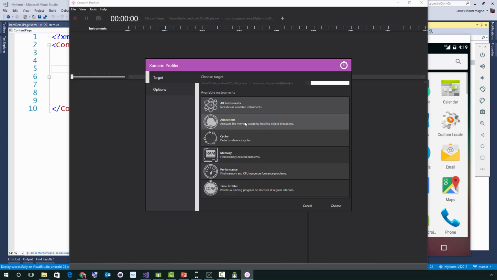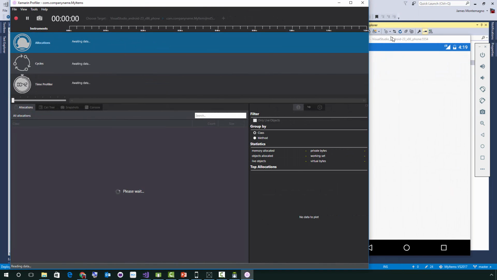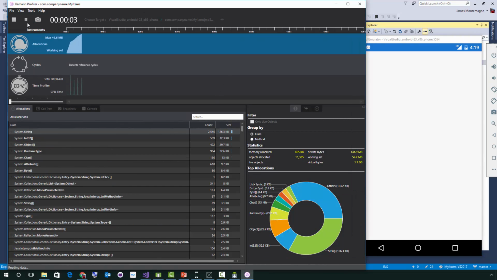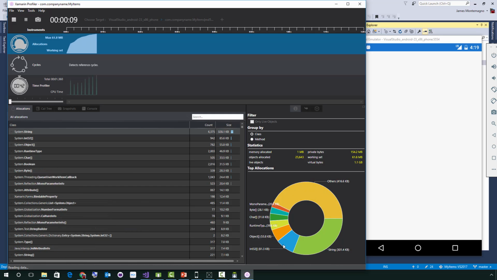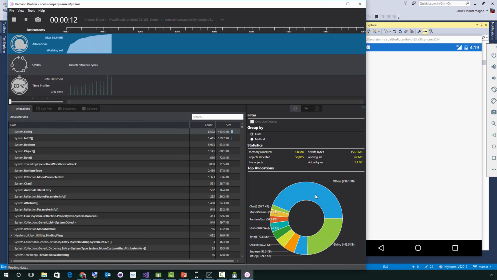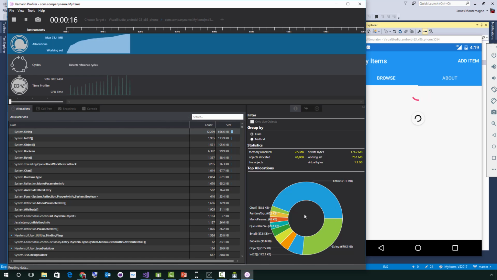You can do things like allocations and cycles and memory performance, and I can just go ahead and hit choose. And now what this will do is it's going to relaunch the application. I can put it side by side, and I can do things like pause it. I can take screenshots. I actually get this nice overview of what's taking the most processing and memory inside of my actual application. So there we go. Nice.